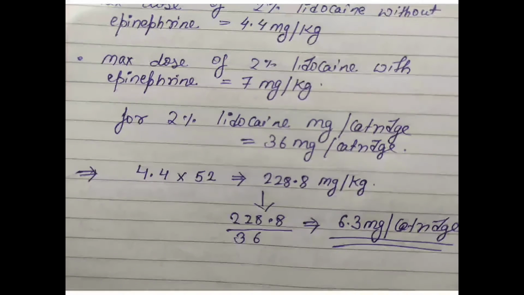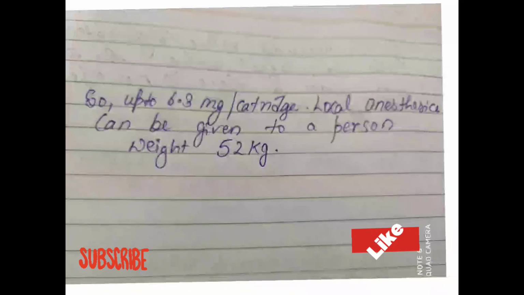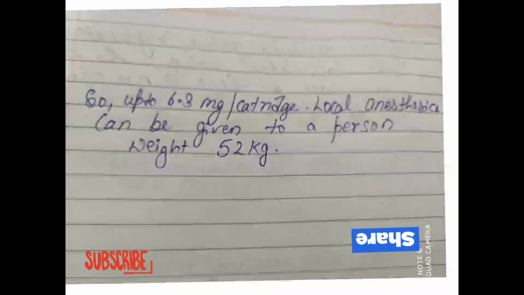So 4.4 multiplied by body weight, that is 52 kg, is equal to 228.8 mg. Now we have to convert it into cartridges. So 228.8 divided by 36, as 2% lidocaine contains 36 mg per cartridge, is equal to 6.3 cartridges. So up to 6.3 cartridges of local anesthetic agent can be given to a person weighing 52 kg.